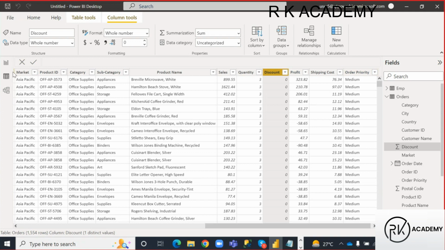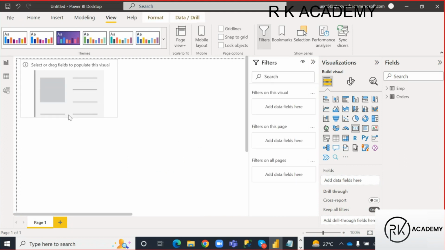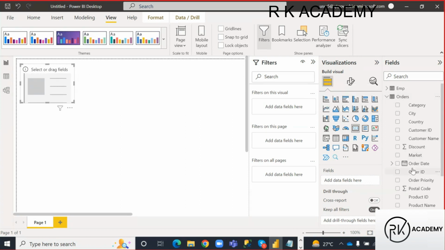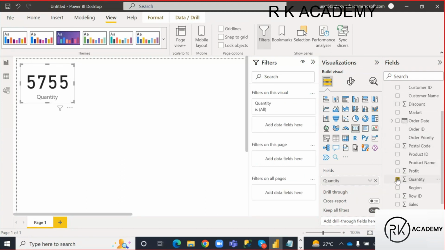Okay. So here what I want to see is, from the table, how many quantities were sold. I want to see that information. Okay. For that, this is called a card visual, guys. Just let me take this card visual. Okay, I have taken this card visual, right? So on this card visual, I want to see how many quantities are sold, right? So for that, let me go here, guys. I selected just the quantity column, right? Once I selected the quantity column, it is showing clearly how many quantities were sold.